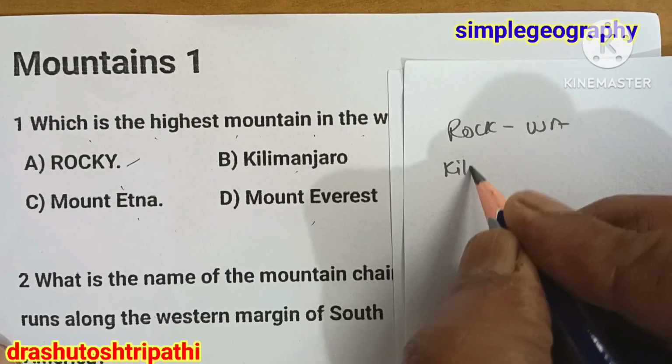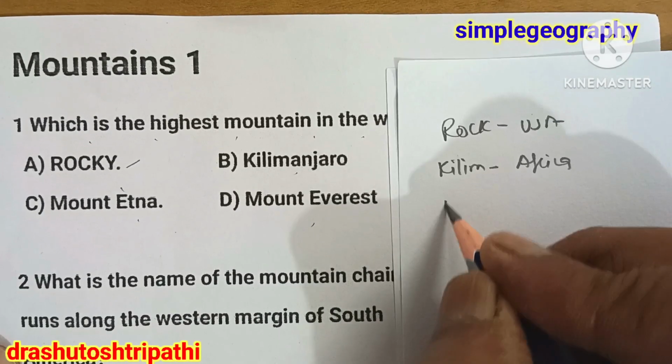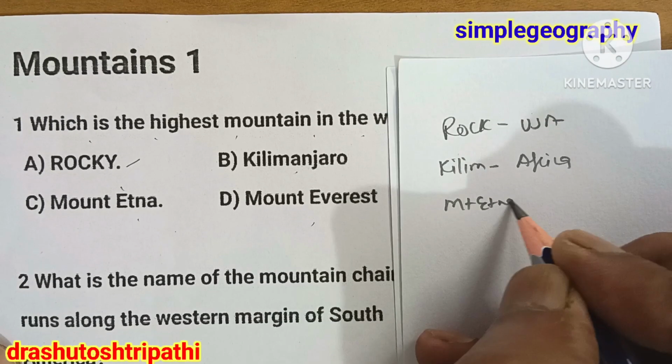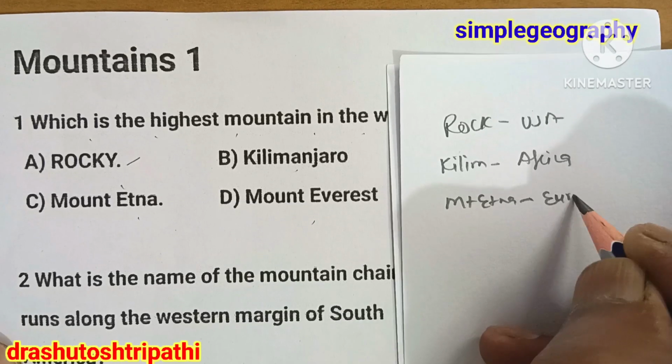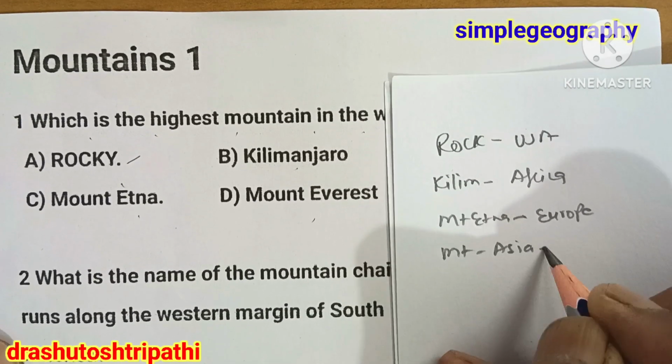Kilimanjaro is in Africa. Mount Etna is in Europe, Italy, and Mount Everest is in Asia, Nepal.